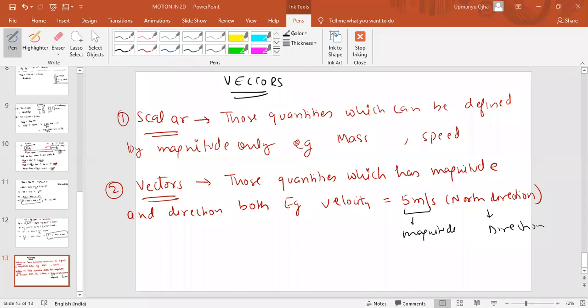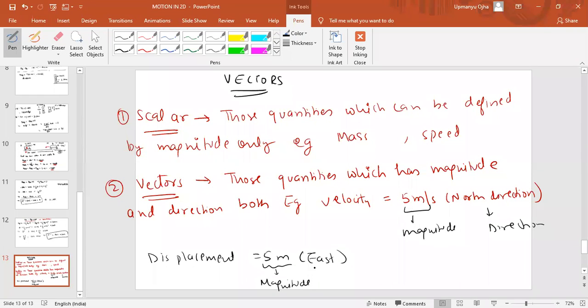Next example you can take as displacement. Displacement is like 5 meter in right direction or east. It means what? 5 meter is the magnitude and this is the direction. So if a quantity is defined by both its magnitude and direction, then those quantities are known as vectors.